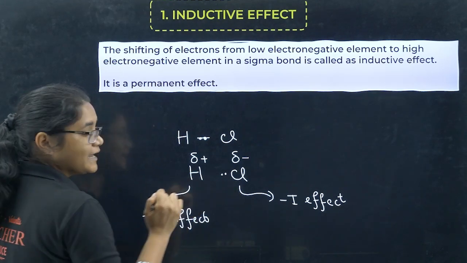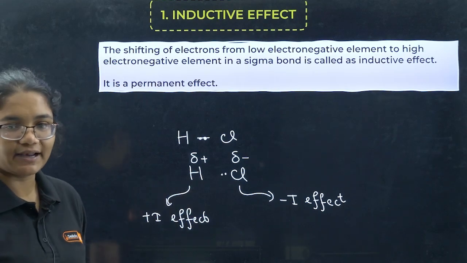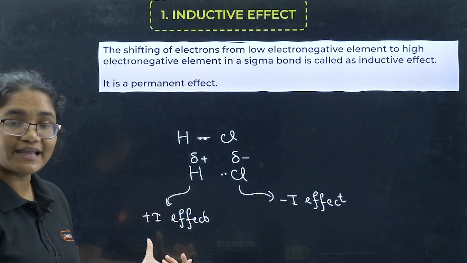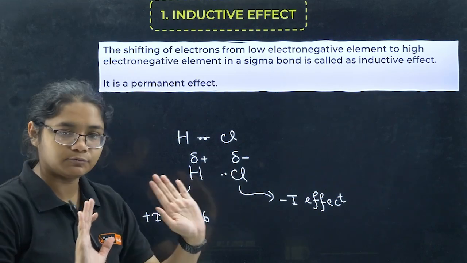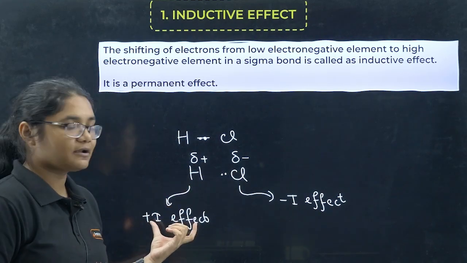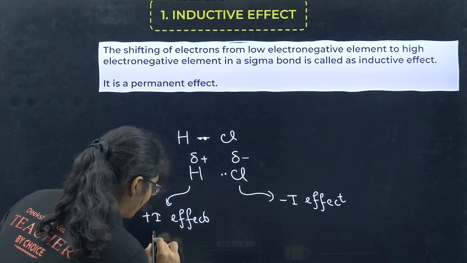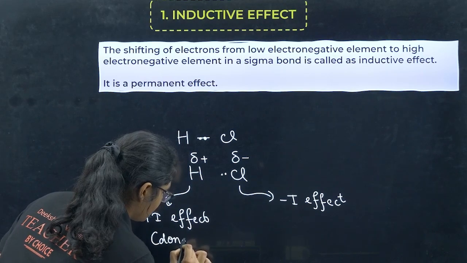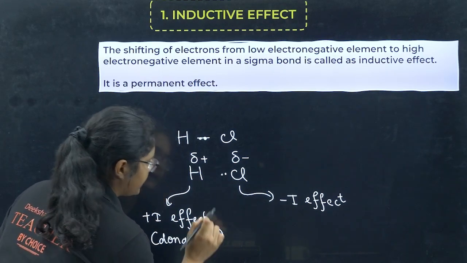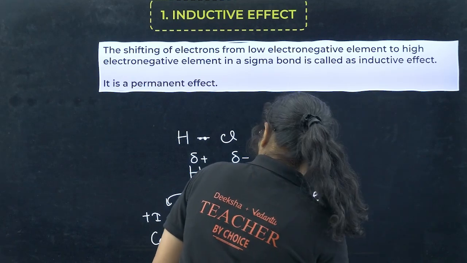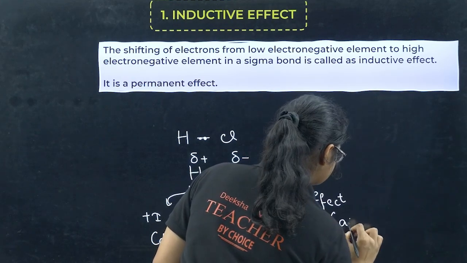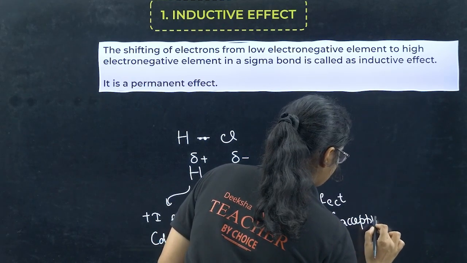Minus I effect means the one which takes the electron. Plus I effect means the one which pushes the electrons. This one is pulling, this one is pushing. So plus I effect means the one which donates the electrons, and this one you can write down as accepting the electrons.